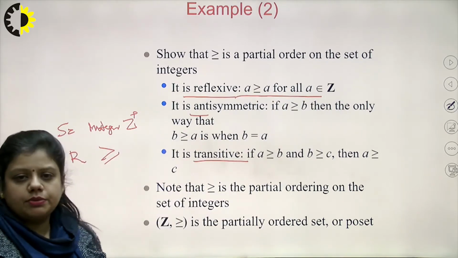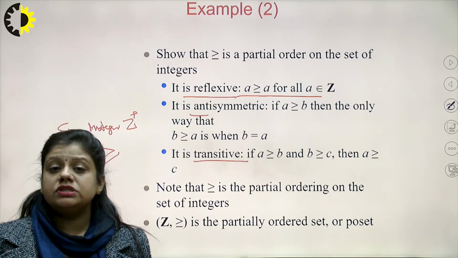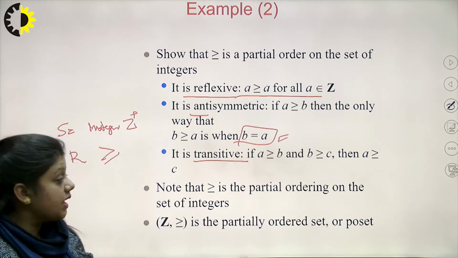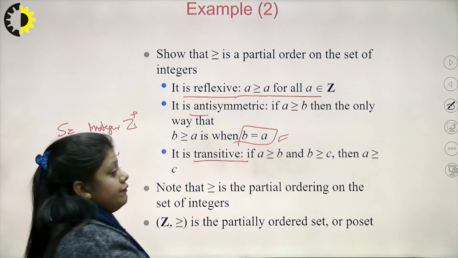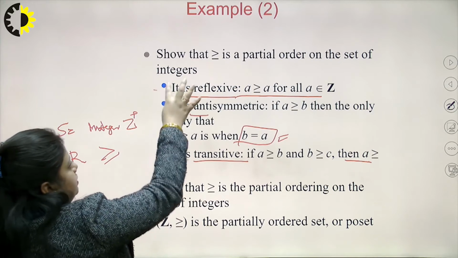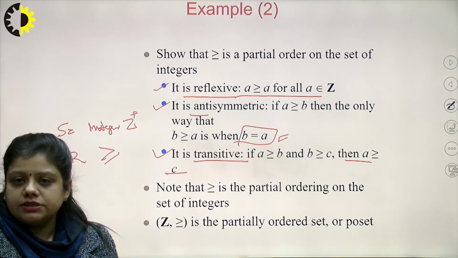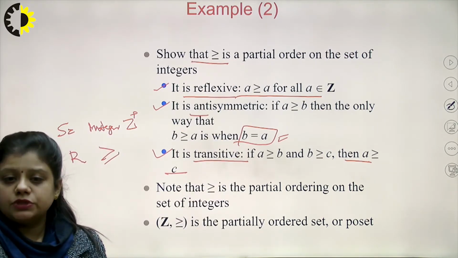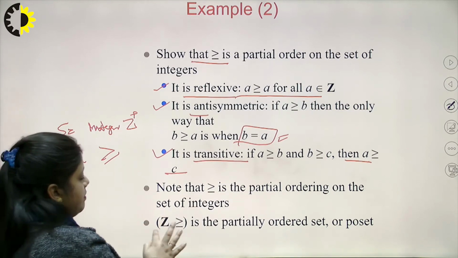Let us look at the antisymmetric property. If A is greater than or equal to B and B is greater than or equal to A, this scenario is only possible when B is equal to A, and this is what the antisymmetric property states. The third is transitive. It says if A is greater than or equal to B and B is greater than or equal to C, then obviously A will be greater than or equal to C for all integers. Therefore, since it satisfies all three properties of reflexive, antisymmetric and transitive, we can say that this is a partially ordered set. So, the set of integers with the relation greater than or equal to is a poset. Note that this is the partial ordering on the set of integers.